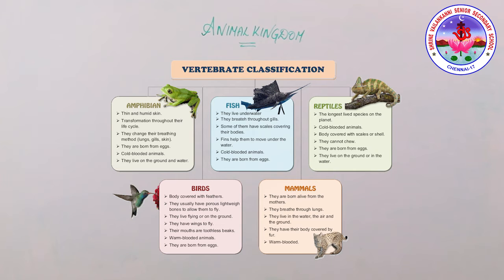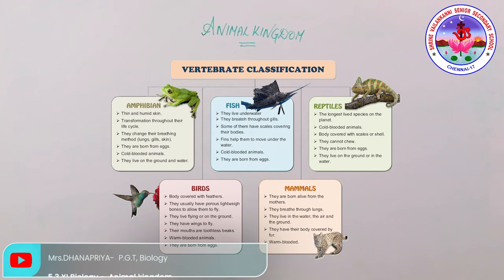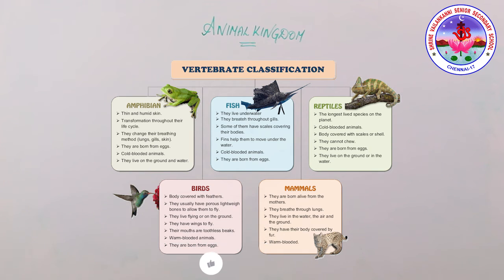And last one is the class Mammalia. They are warm-blooded. They produce milk for the young ones when they give birth. The special feature of class Mammalia is that mammary glands are present, along with teeth. They have hair or fur. They breathe with lungs. If you take this flow chart, it distinguishes starting from the class Pisces and ending with the class Mammalia.